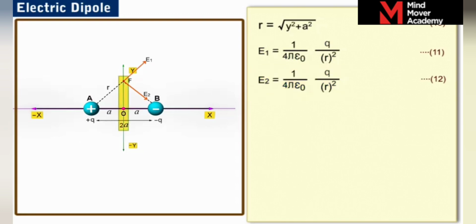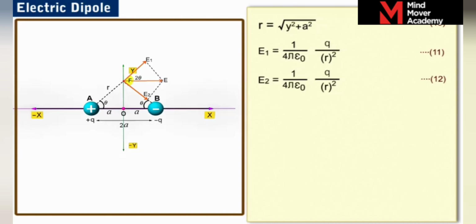The point F lies on the perpendicular bisector of the line joining the charges plus q and minus q. Hence, by geometry of the triangle FAB, the angle FAO is equal to the angle FBO. Let this angle be theta. Now, the angle E1 FE2 is the exterior angle of the triangle FAB and hence is equal to 2 theta. The resultant of E1 and E2 is obtained by using the parallelogram rule for vector addition.